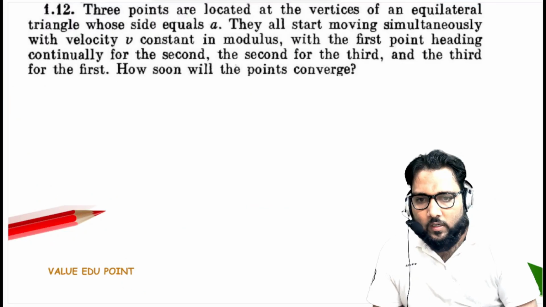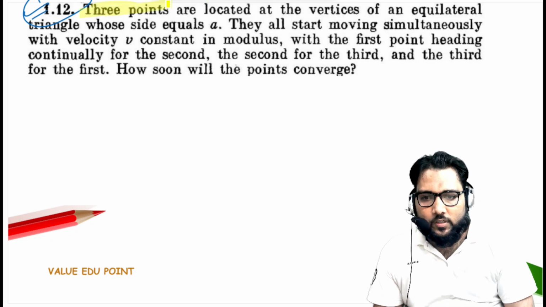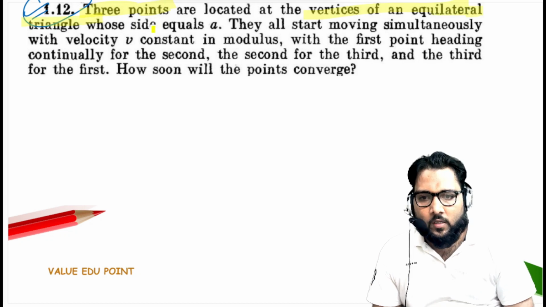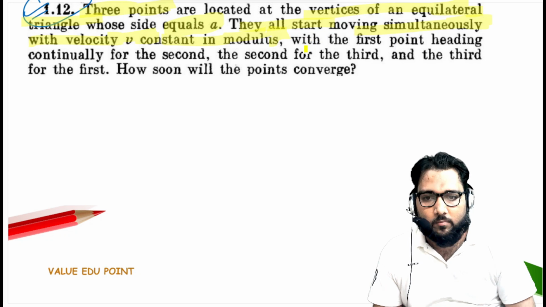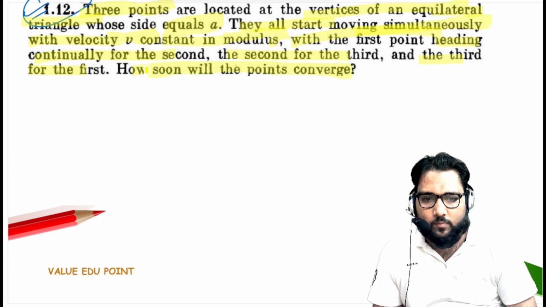So now, guys, we are starting problem number 1.12. Here you can see 3 points are located at the vertices of an equilateral triangle with sides equal to a. They are all moving simultaneously with velocity u, constant in modulus, but the direction is different, with the first point heading continuously for the second, the second heading for the third, and the third heading for the first. How soon will the points meet?